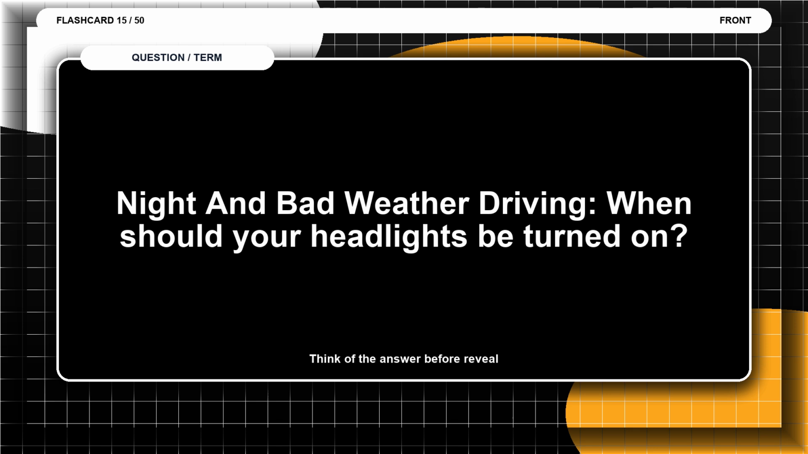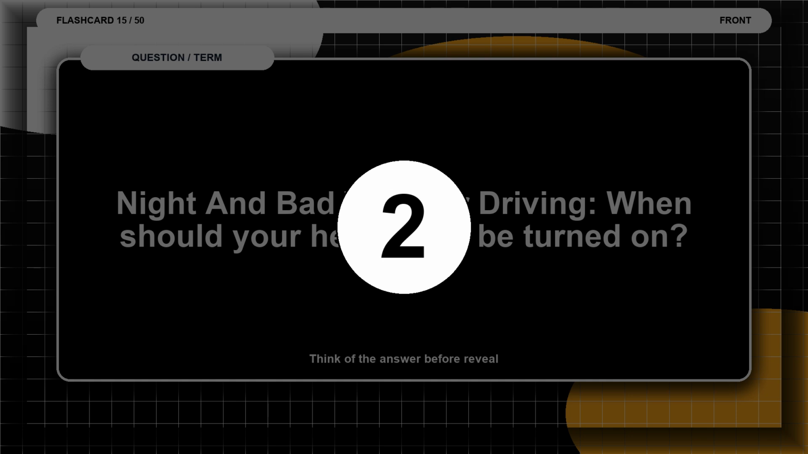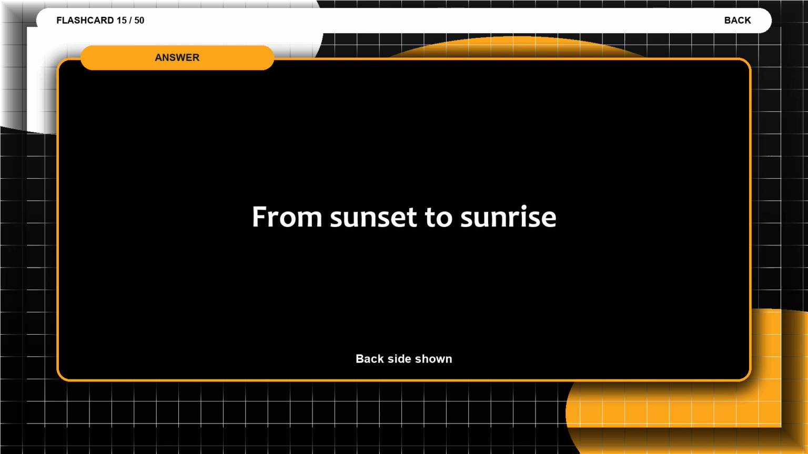Flashcard 15. Night and bad weather driving. When should your headlights be turned on? Think of the answer before the reveal. The answer is from sunset to sunrise.